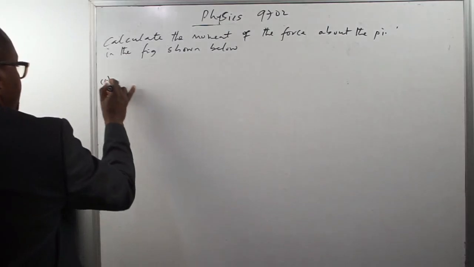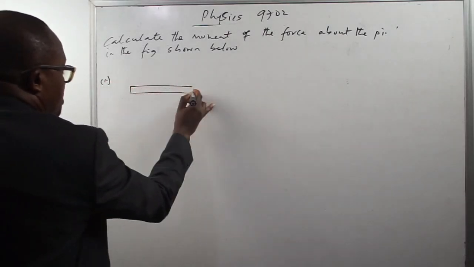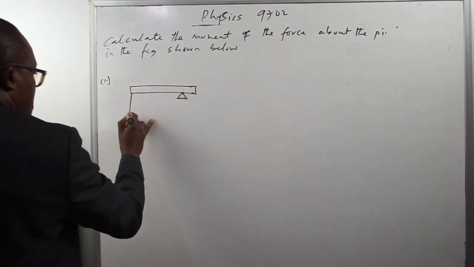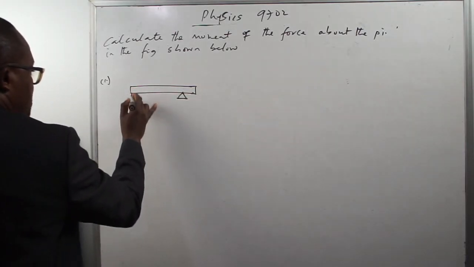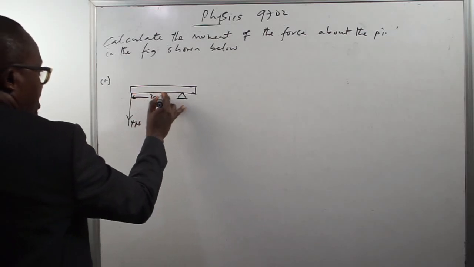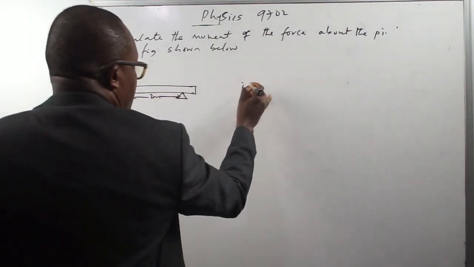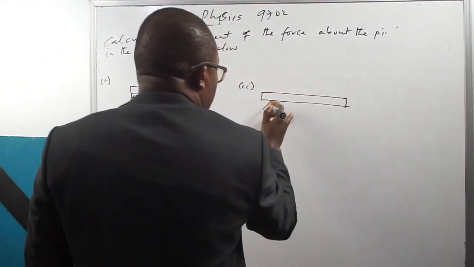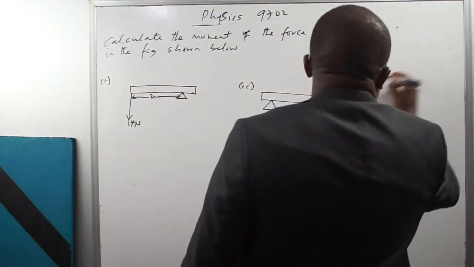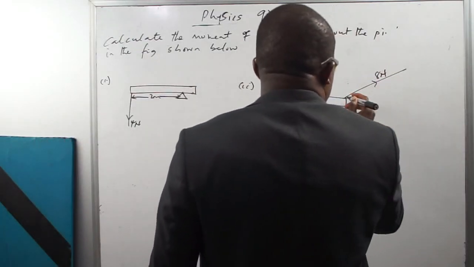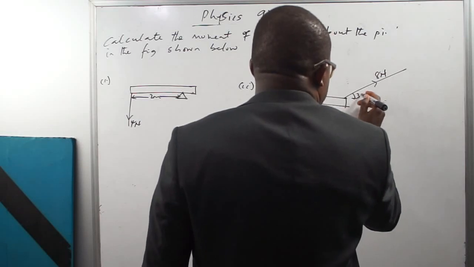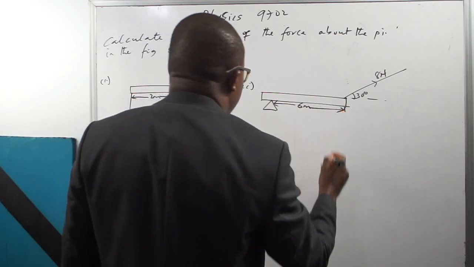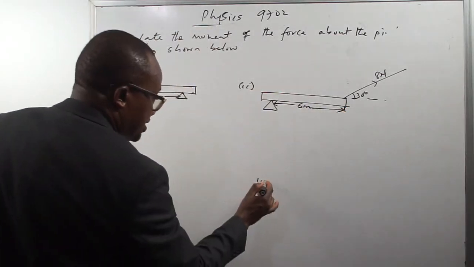Number one, we have a 4 Newton force at a distance of 2 meters from this pivot. Number two, we have an 8 Newton force acting at 30 degrees at a distance of 6 meters from this pivot. Then number 3.